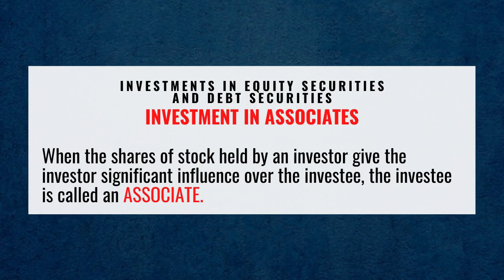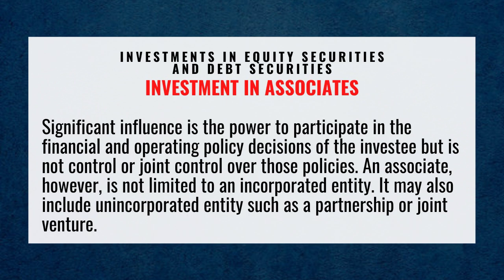Investment in associates. When the shares of stock held by an investor give the investor significant influence over the investee, the investee is called an associate.